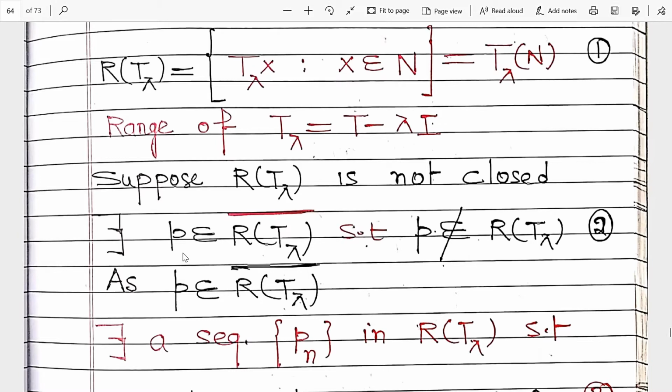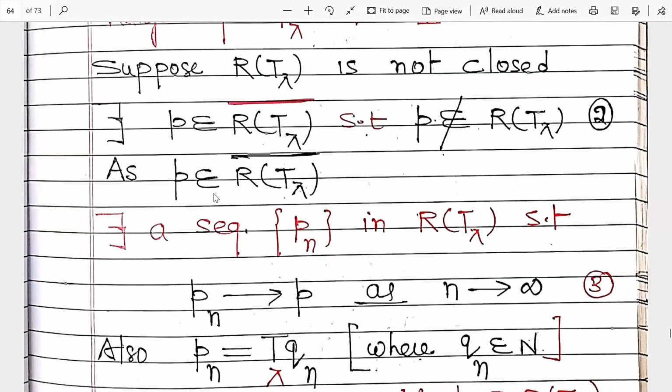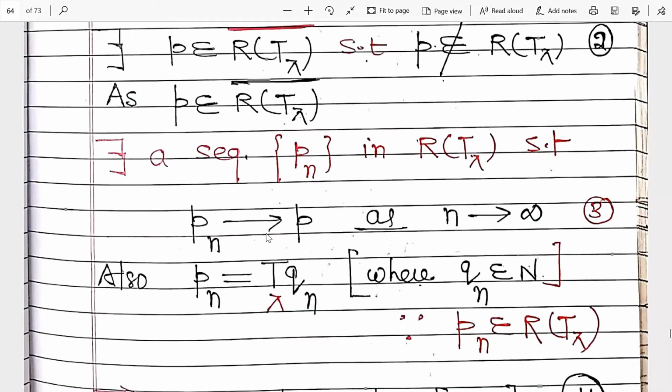Now, as P belongs to the closure of the range of T lambda, by the definition of closure there exists a sequence Pn in the range of T lambda such that Pn approaches P. This is equation number 3. Now, this Pn belongs to the range of T lambda, which means Pn is an image under T lambda.